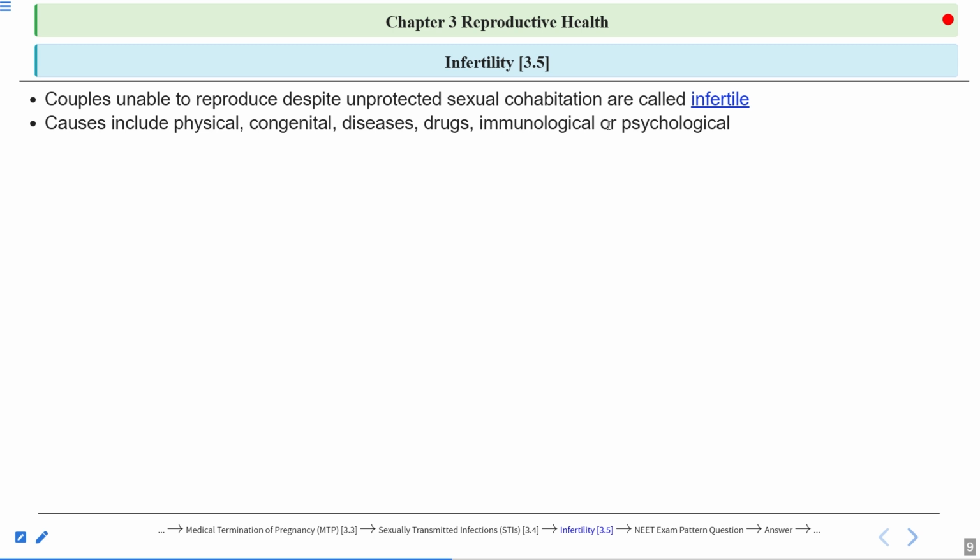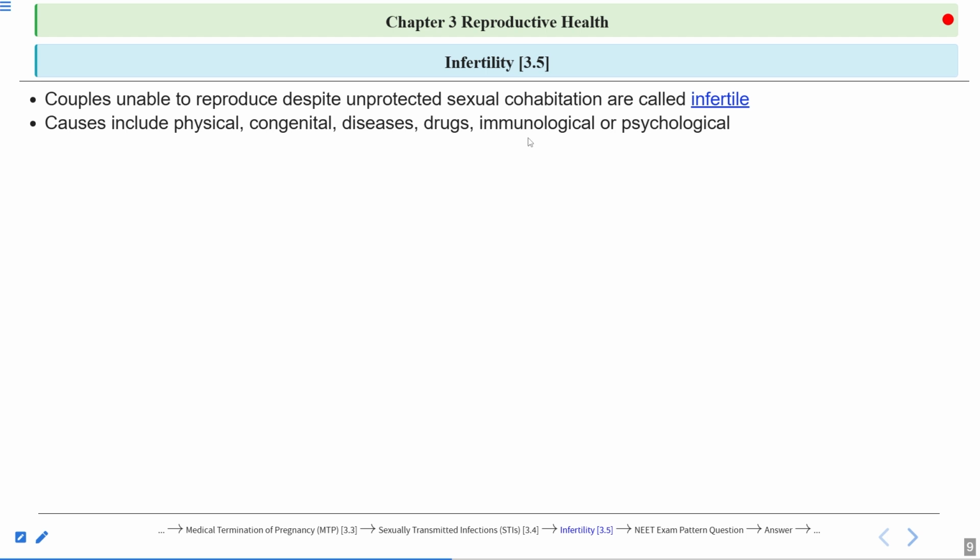Then immunological means what? Sometimes what happens, our immune system starts killing its own cells. And this is known as autoimmunity. Usually the immune system is able to differentiate between the self and non-self cells.